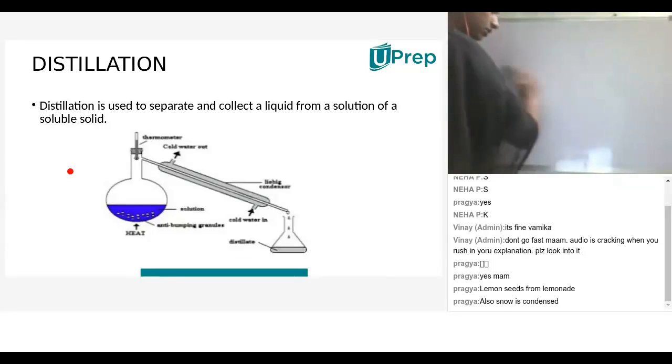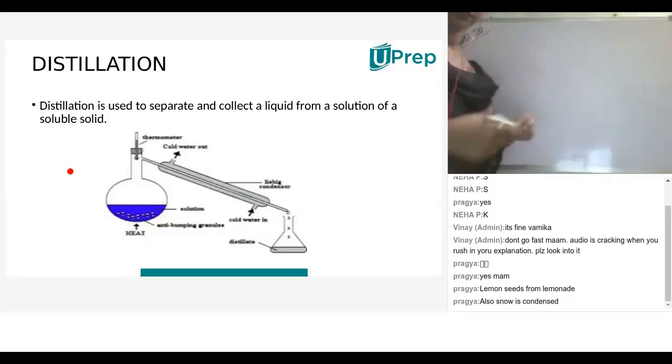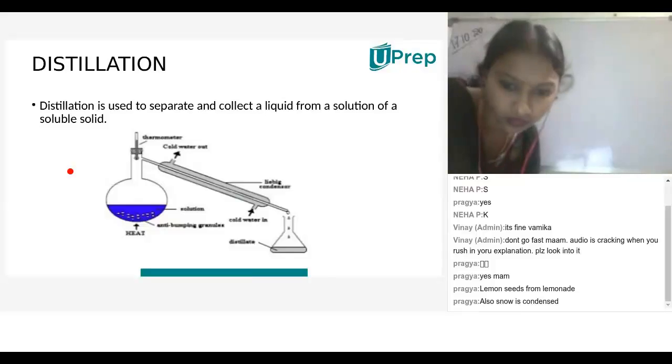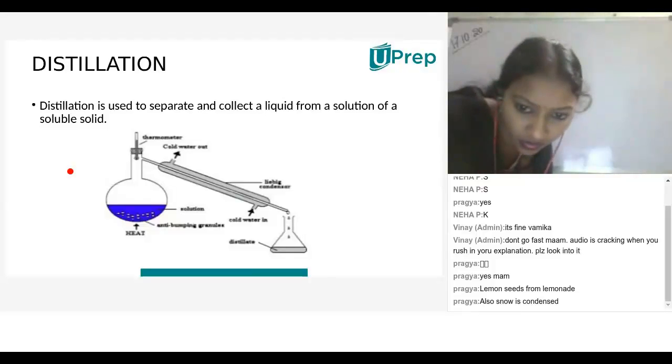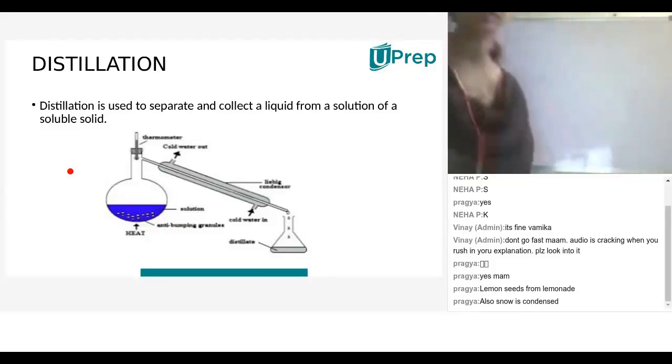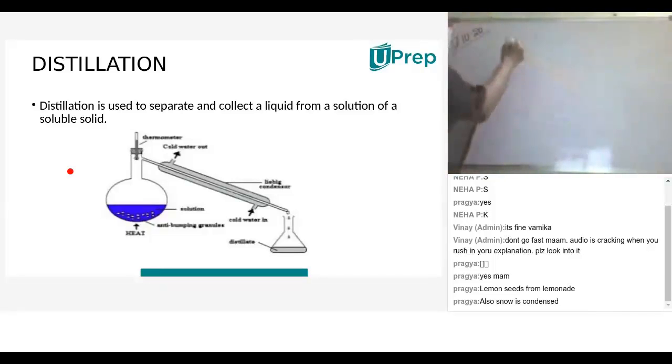Ma'am, I wanted to ask that there is something written as anti-bumping granules. What does this mean? Anti-bumping granules are like a solid thing they are showing. But especially, this is liquid in liquid